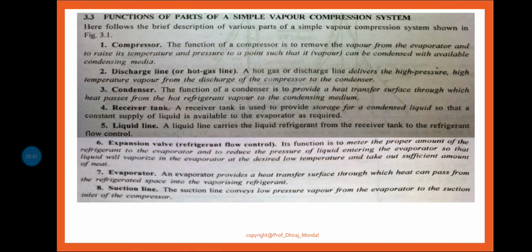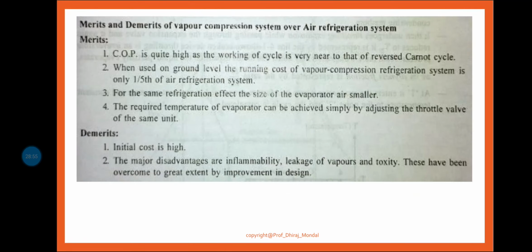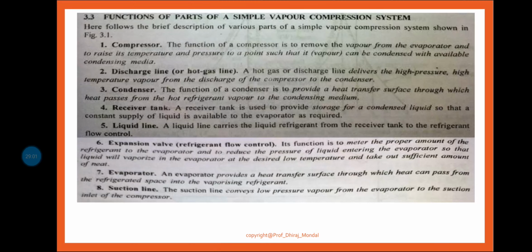Okay, next is your condenser. The function of the condenser is to provide a heat exchanger surface through which heat passes from the hot refrigerant vapor to the condensing medium. We will be discussing the condenser types: evaporative condenser, water cooling condenser, and air cooling condenser. All these are types of condenser. We will be discussing them afterward.